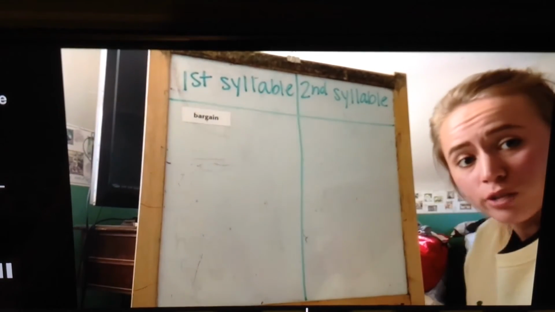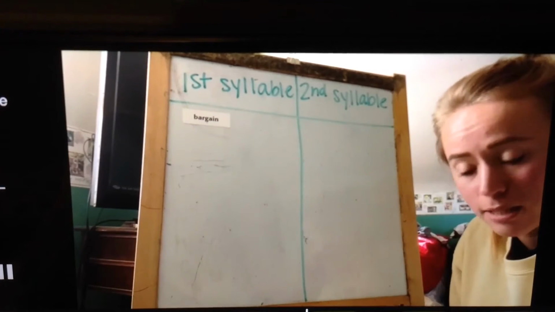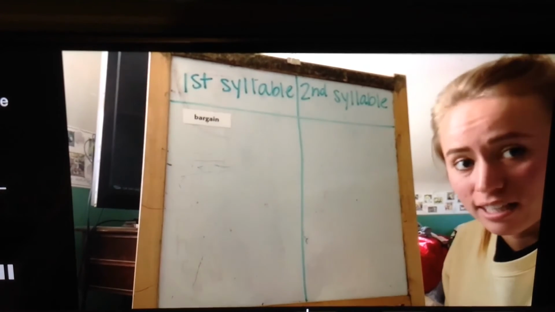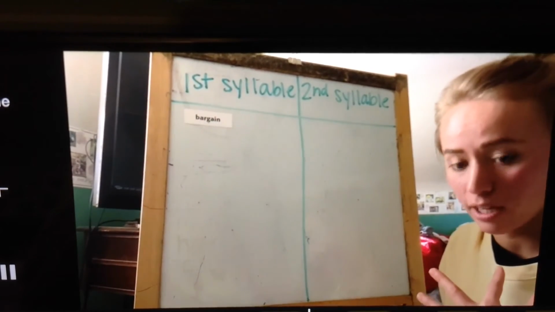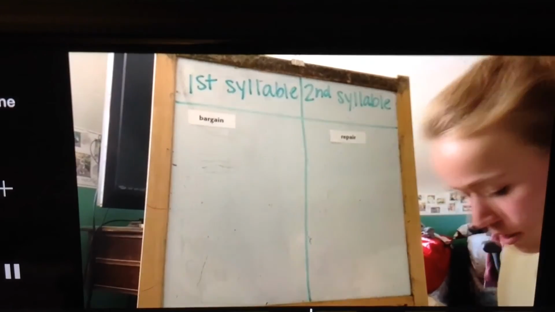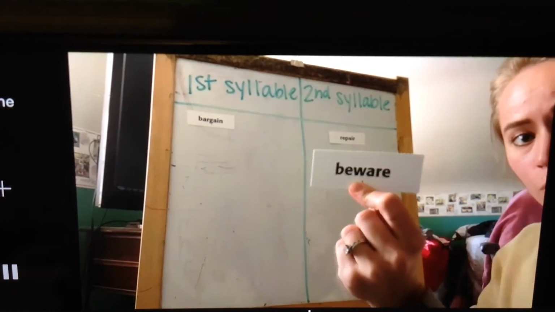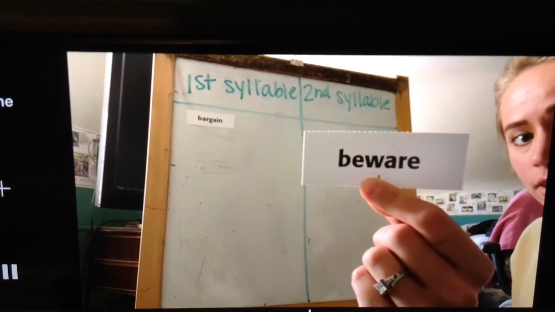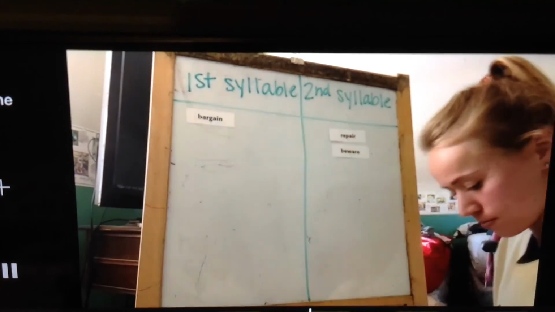Our poster straight up told us this week that whenever we see an R-influenced A spelling pattern, that will be our accented syllable. So that is the syllable that has the most emphasis when you say a word. Now we have beware. Beware. Go ahead and look. It's at the end in our second syllable. It'll go on this side.